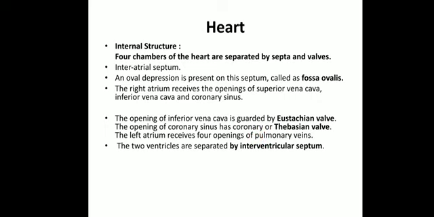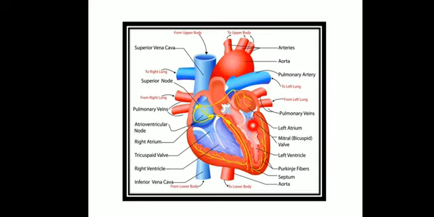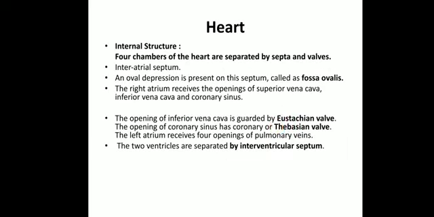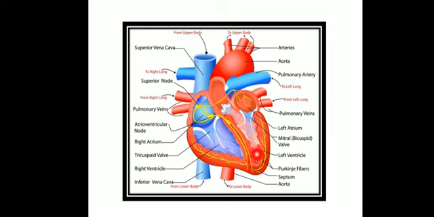The left atrium receives 4 openings of pulmonary veins. So here the left atrium will be receiving the openings of the veins. How many openings are there? There are 4 openings of pulmonary veins. Okay. The 2 ventricles are separated by the interventricular septum. These are the 2 ventricles, this is the right one and the left one, and these are again separated by a septum.